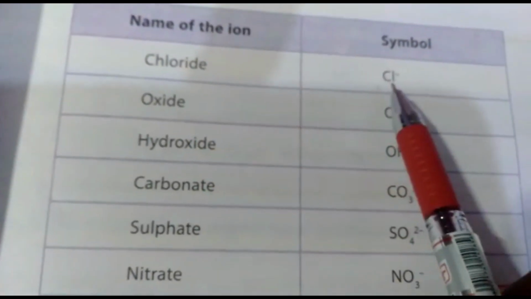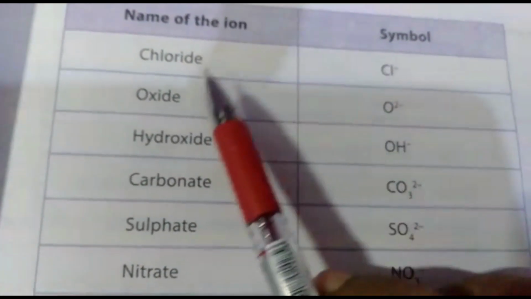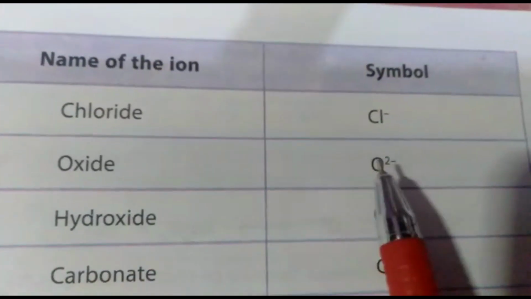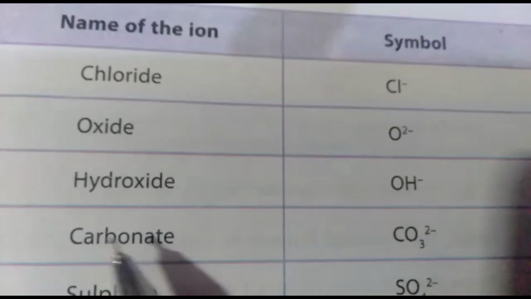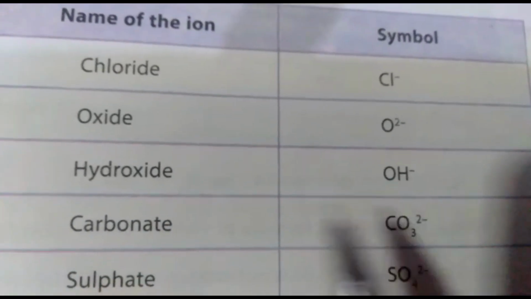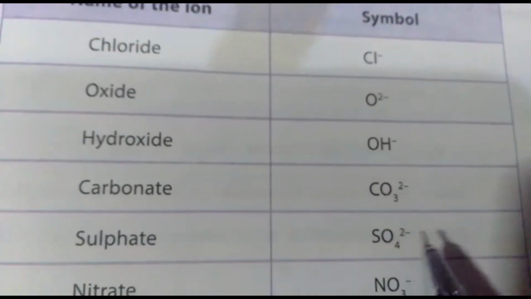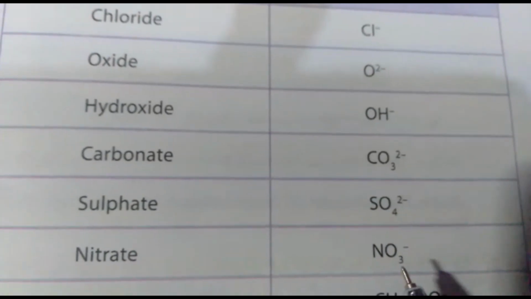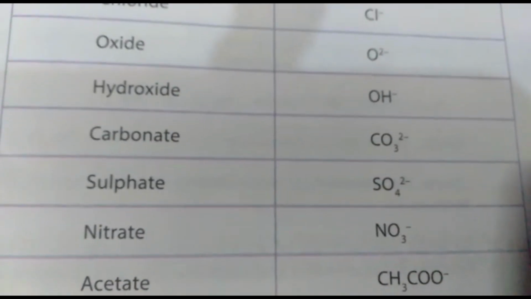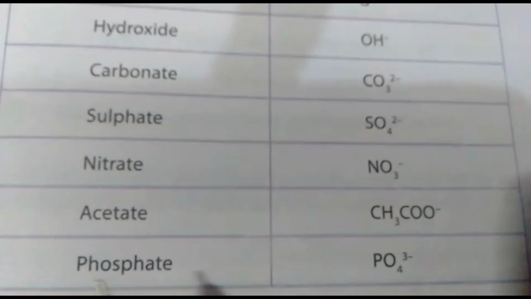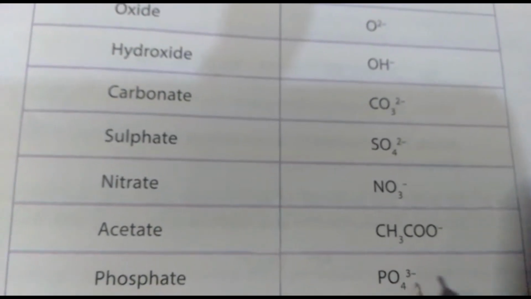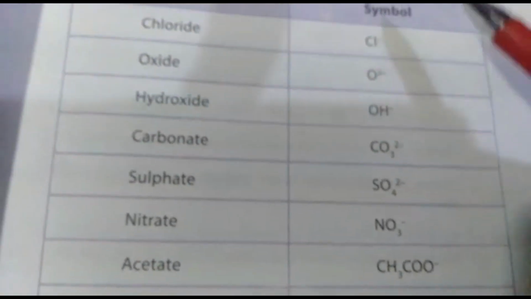Chloride Cl -1, oxide O -2, hydroxide OH -1, carbonate CO3 -2, sulfate SO4 -2, nitrate NO3 -1, acetate CH3COO -1, phosphate PO4 -3. So these all are the valency.